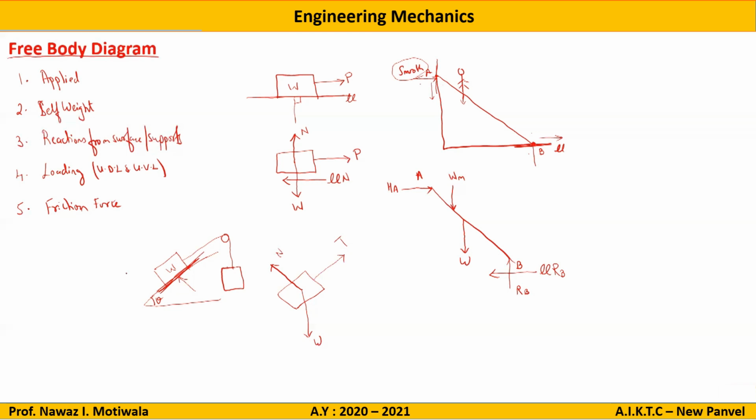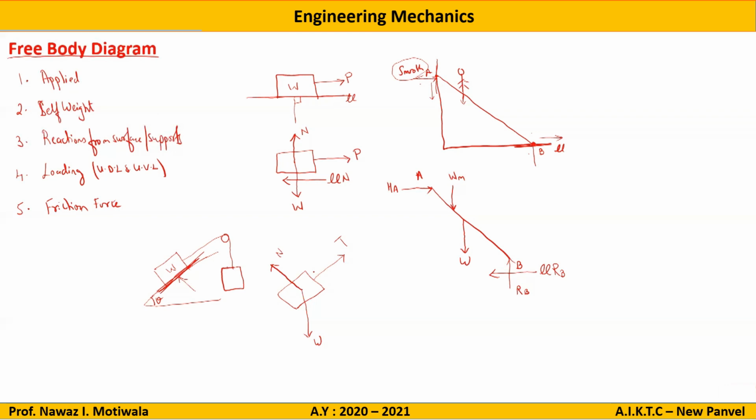Then loading, there is no loading here. Then the frictional force. As the coefficient of friction is not given here for the surface, I will assume it to be smooth. I will not show the friction forces. So this completes the free body diagram of a block W kept on an inclined surface.